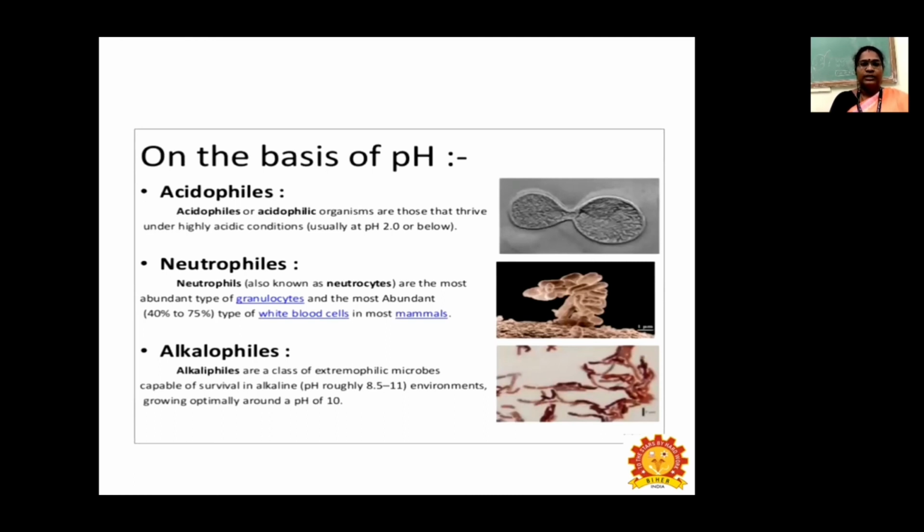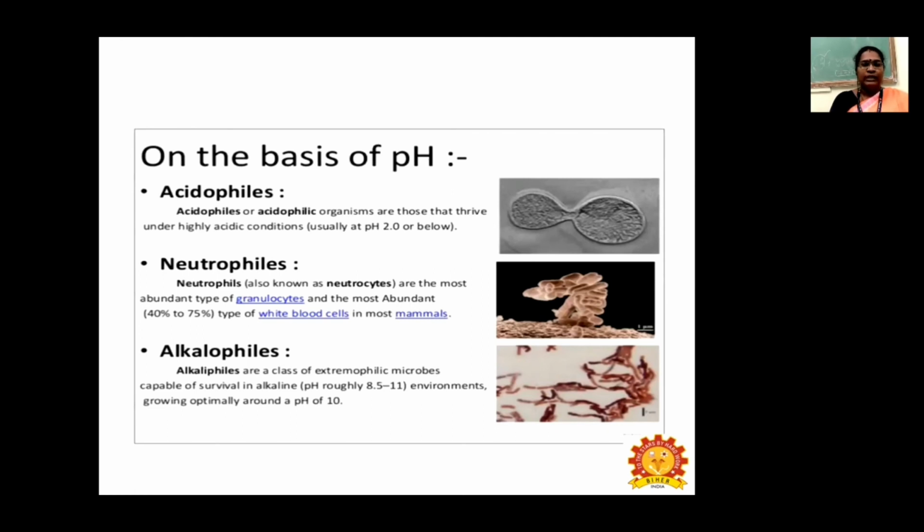So, classification of plant pathogenic bacteria based on pH. The first ones are acidophiles, neutrophiles, and alkaliphiles. From the name itself, you can identify acidophiles. It means the bacteria can thrive or survive under highly acidic conditions, usually pH 2 or below. And neutrophiles are also known as neutrocytes. Neutrophiles are the most abundant type of granulocytes, making up 40 to 75% of white blood cells in most mammals.